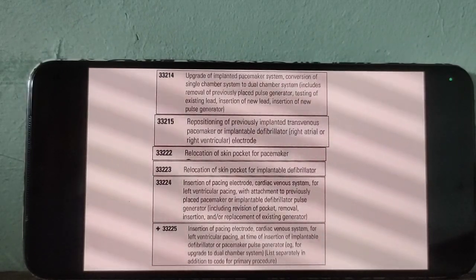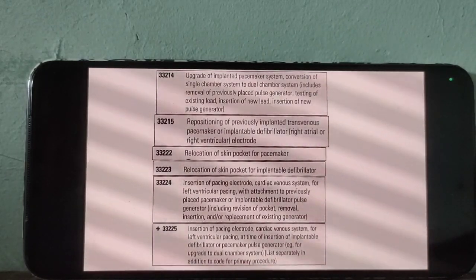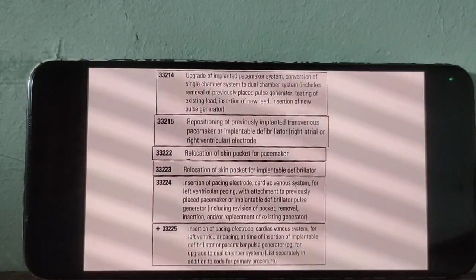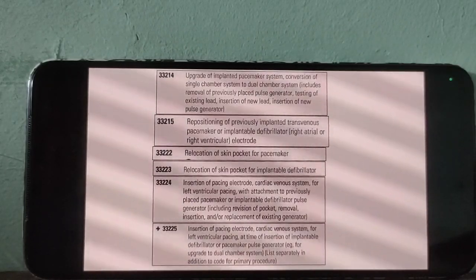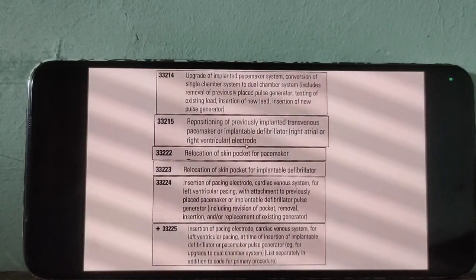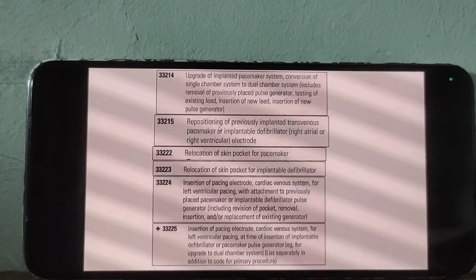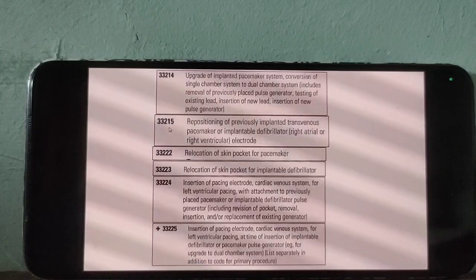In that case, doctors must perform surgery to relocate the device at the proper position. That is called repositioning. So repositioning of electrode. Electrode is a key term. Now if the doctor just repositions the electrode, 215.